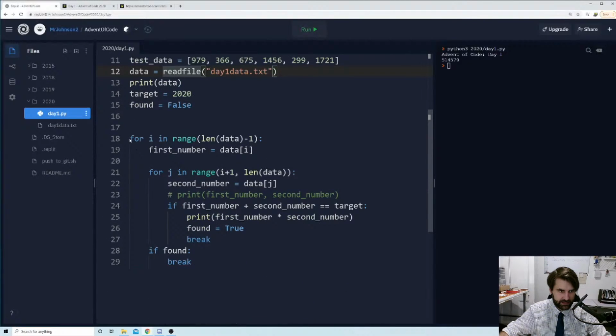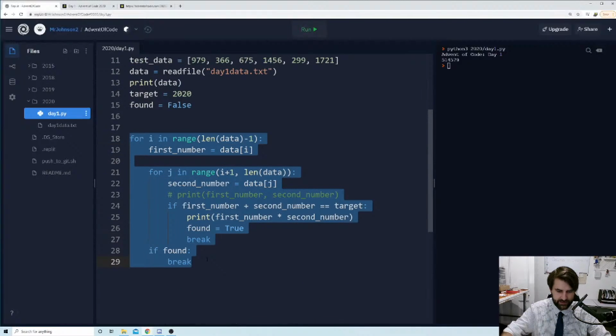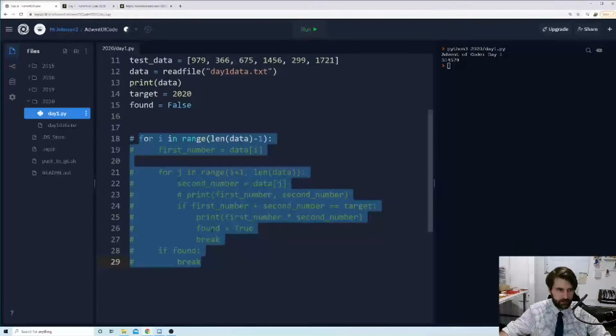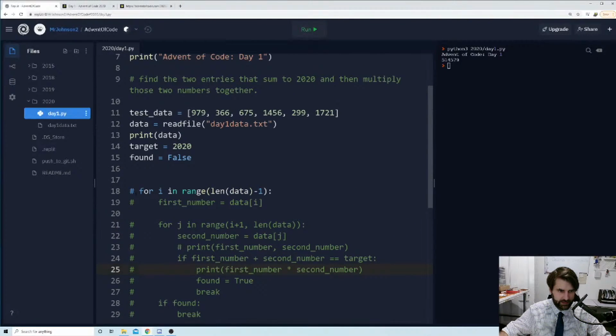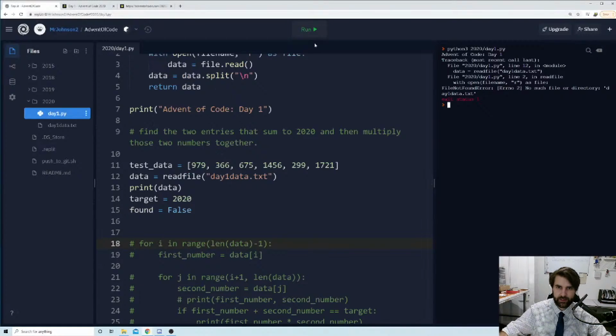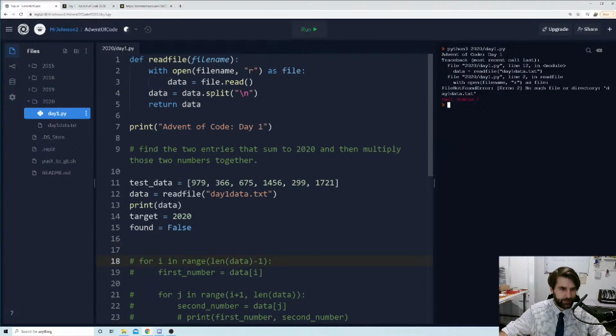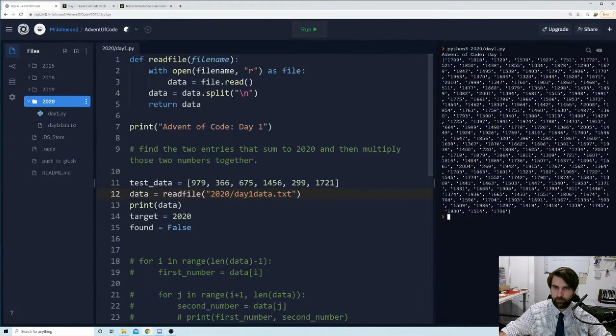Let's just comment this out for a second. Let's make sure that's working. No, it didn't like that. No file or directory day1data.txt. That is because I'm in the folder 2020, so I need to tell it that it's in 2020/day1data.txt. Let's see if that works. Boom, and look at that.